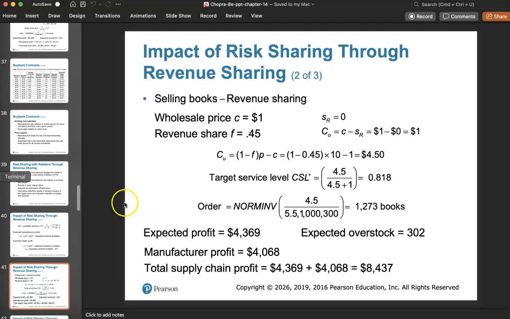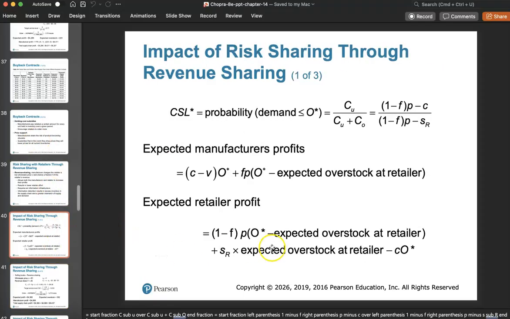Going back to the PowerPoint file, we have to calculate the profit for the manufacturer and the profit for the retailer, and we can calculate that using these numbers here. So let's first look at the manufacturer's profit. This is how much money they make plus the percentage of the profit, because obviously they cannot retain the overstock part.